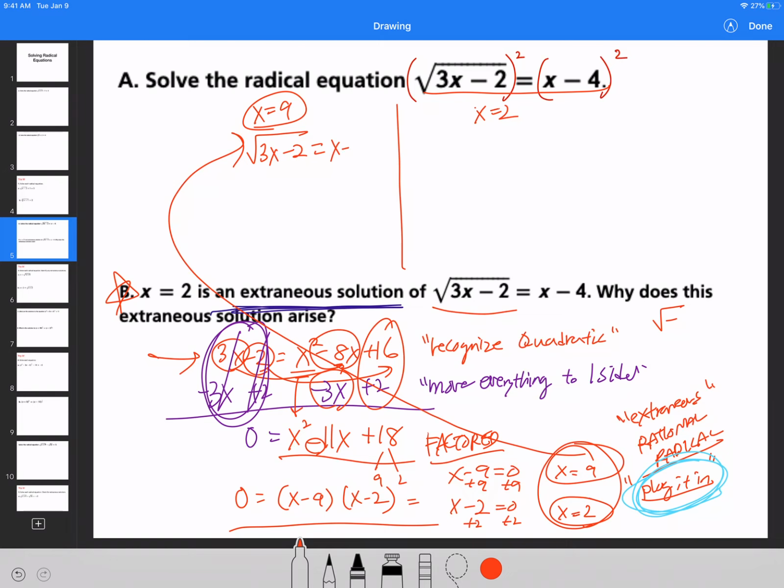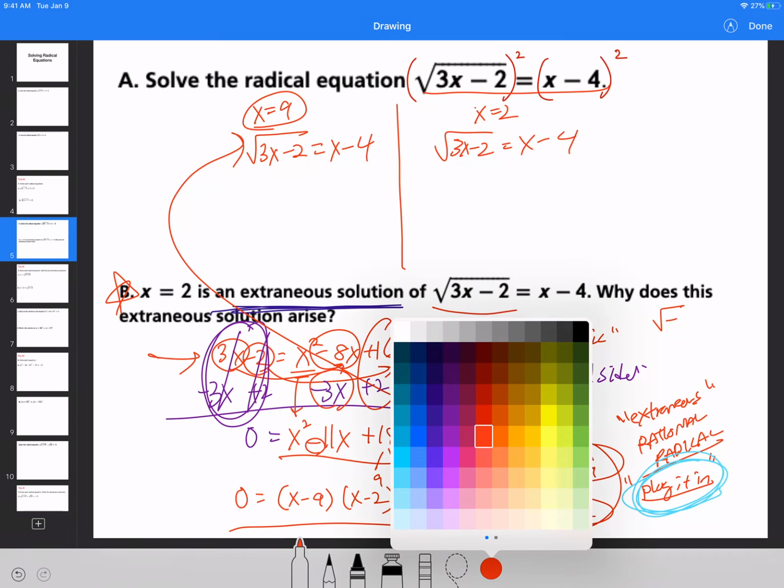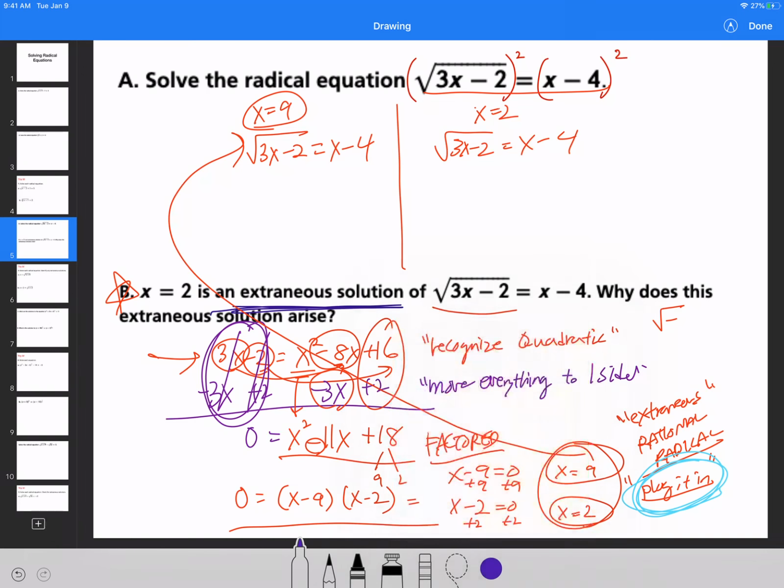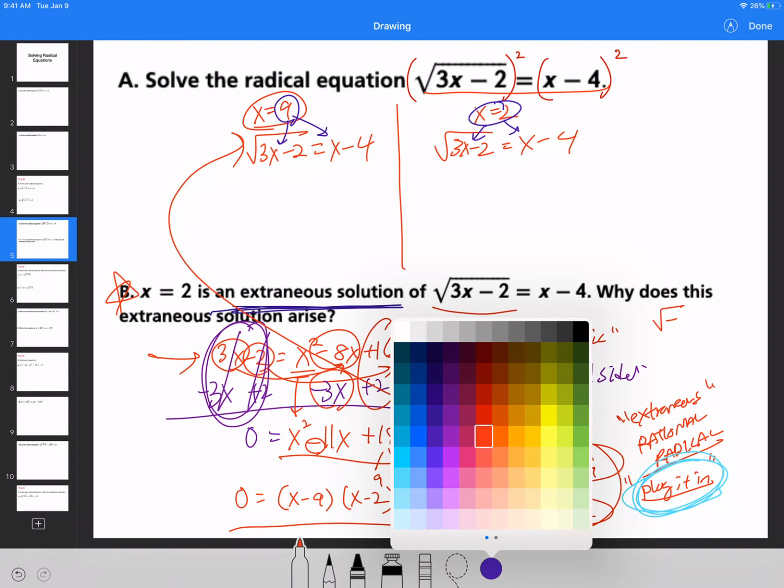The square root of 3x minus 2 is equal to x minus 4. And then I am going to plug the x equal to 9 into the equation here and here, and plug the x equal to 2 into here and here. And notice what's going to happen.